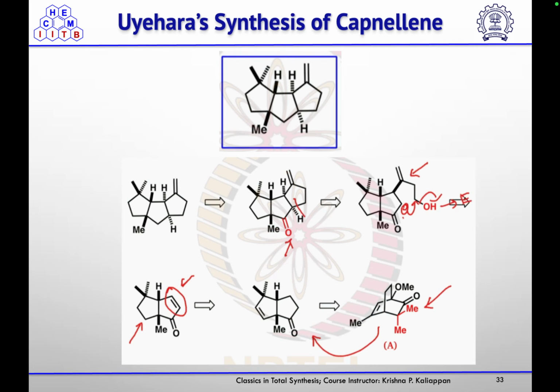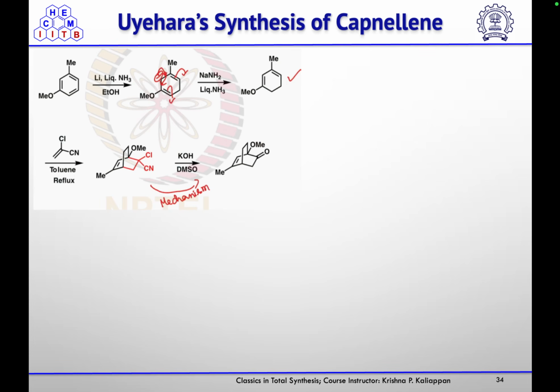Then next is Ihara's synthesis of capnellene. So this capnellene they wanted to synthesize from this ketone by reductively removing that, and then that 5-membered ring they wanted to introduce through an alkylation reaction, converting that alcohol into a good leaving group. Then this alkyl chain they will introduce by doing a 1,4 addition on this alpha beta unsaturated ketone, which further could be obtained by dehydration and introducing the double bond at this position. And this 5,5 fused system could be obtained from this bridged bicyclo 2,2,2 octanone.